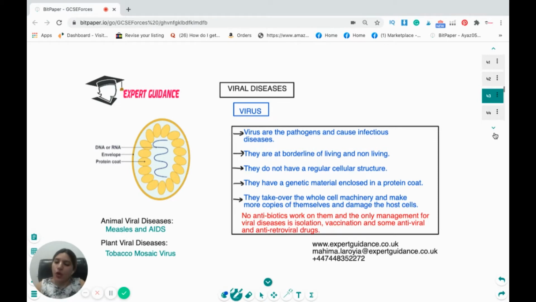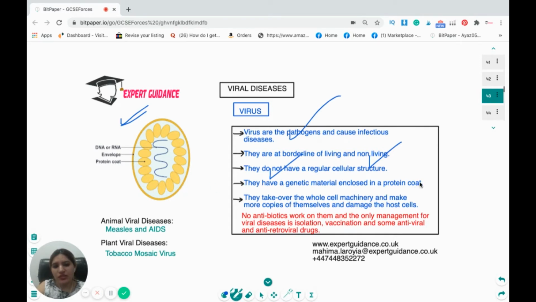Now we'll be looking over each of these pathogenic diseases one by one. We'll be looking at a viral disease in plants and animals, a bacterial disease, a fungal disease, and a protist disease. Now, what are viruses? Viruses, as we said, are pathogens and cause infection and diseases. They are at the borderline of living and non-living. They do not have a regular cellular structure. If you just see the structure of the virus, it looks something like this: a protein coat with the genetic material, DNA or RNA, inside it.